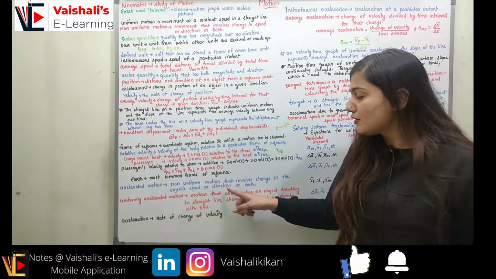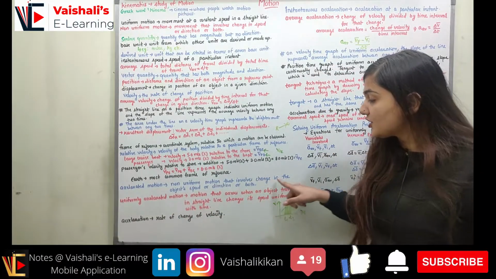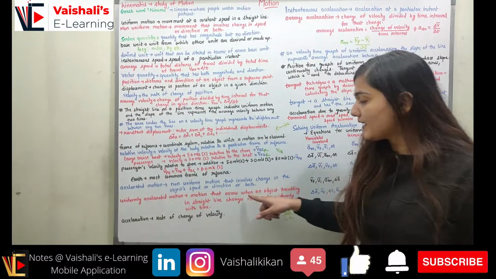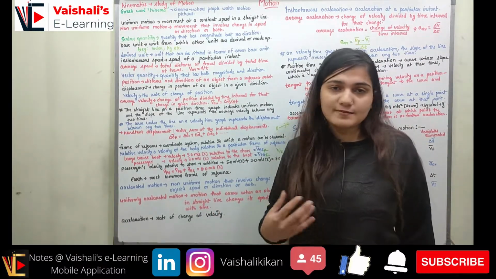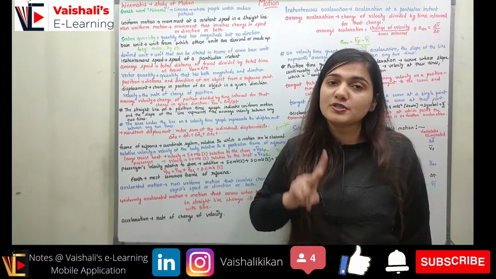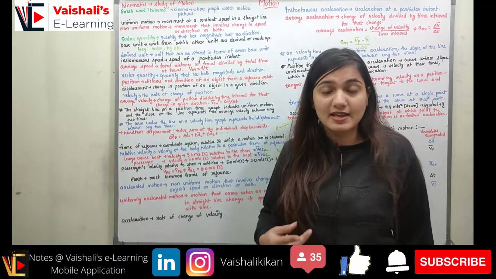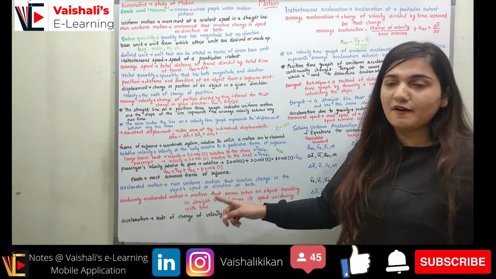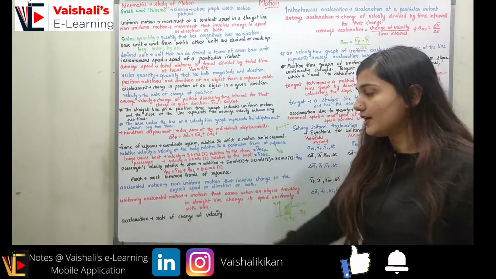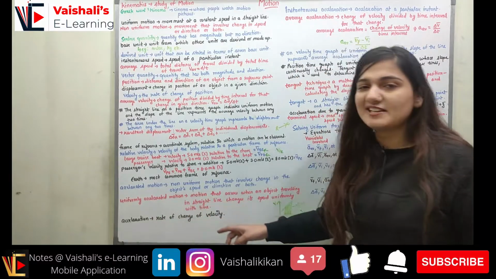Accelerated motion is a non-uniform motion that involves a change in the object's speed or direction or both. Whenever the object's speed is changing, or its direction is changing, or both speed as well as direction are changing, I can say the object's acceleration is changing, and thus I can say the non-uniform motions are the accelerated motions. Now coming to the uniformly accelerated motion.